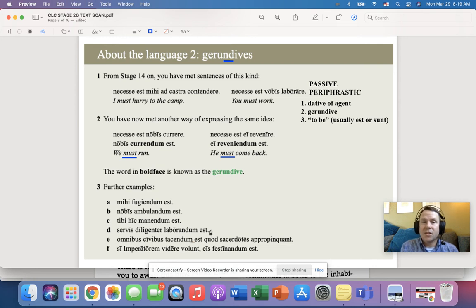Okay, so the whole construction is called the passive periphrastic, right? And really it's these two words here, it's the passive periphrastic. But the passive periphrastic is made up of these three parts. We've got this dative of agent, we've got this gerundive word. So this reveniendum is the gerundive, currendum is the gerundive, and then we have the form of the verb to be. But all together, it is called a passive periphrastic.